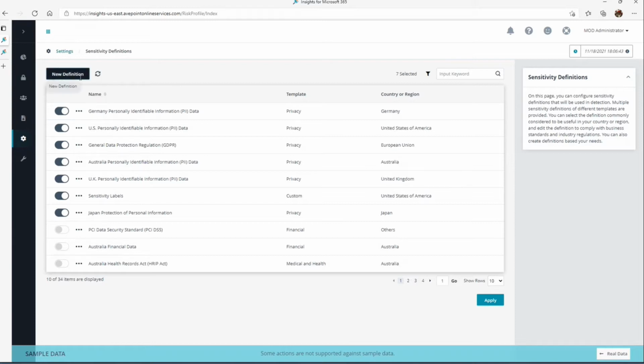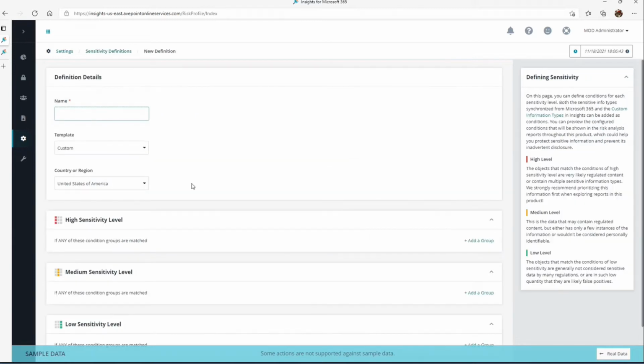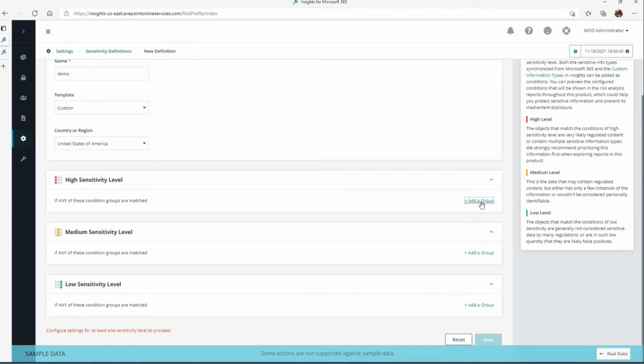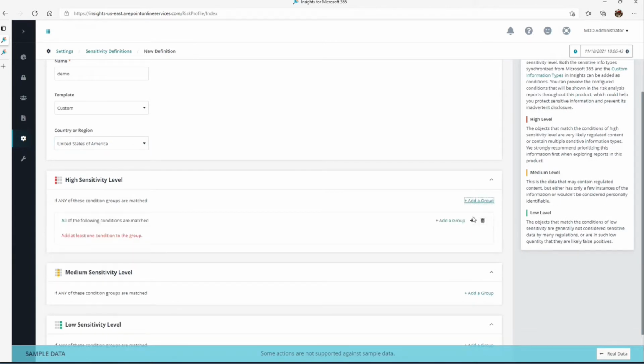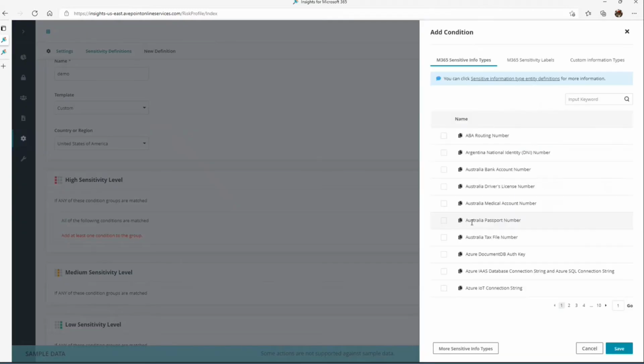You can actually create a new definition, for example, and you can give it a name. Let's call this demo, and country or region, depending on where you are. And then you can build this out your own, right? So you can build this out a couple different ways here. So you can say, yes, I want to leverage some of the native Microsoft sensitive info types, for example, ABA routing numbers. That's important. I'm in a financial business. Go and help me find that.